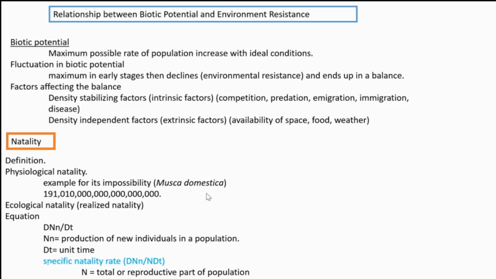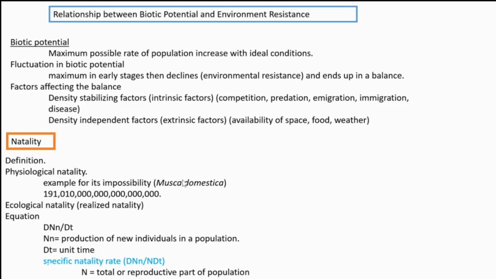Musca domestica means housefly. In the case of housefly, every day it produces this much of eggs. How to count this number? I don't know. If you have time, you go spend time to count this number. This much eggs it is laying, and if it's really happened, then we cannot find enough space to even walk or move, because everywhere may be filled up with this fly. So it's not happening really. So that is physiological natality.